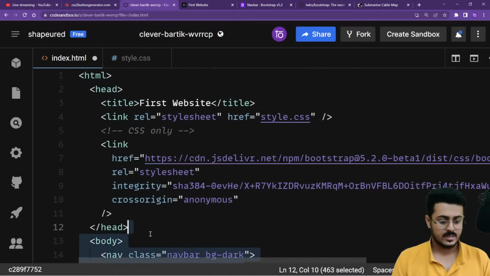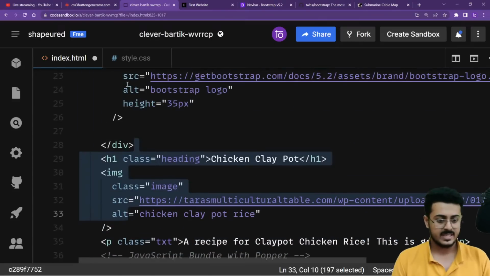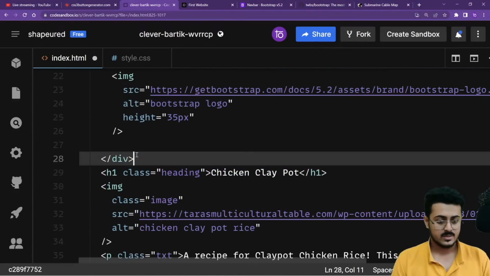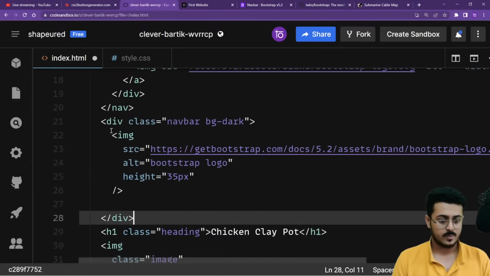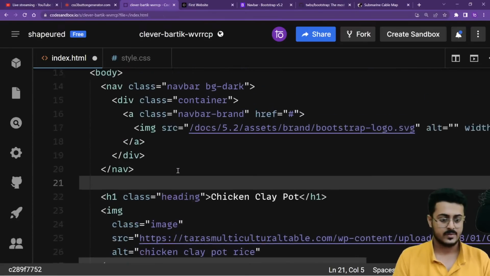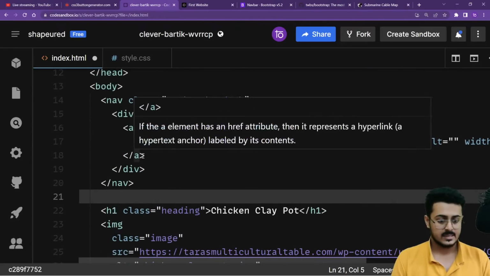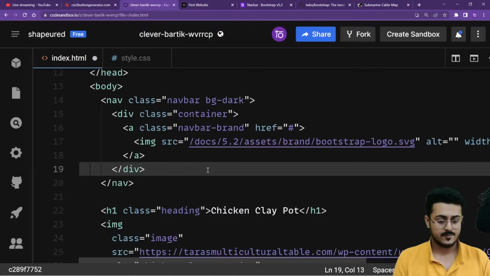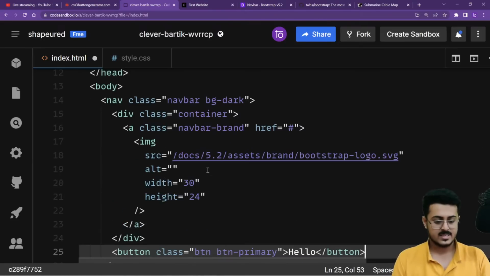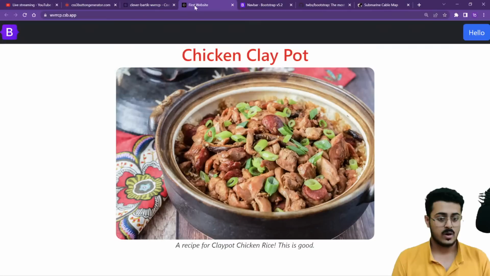Let's remove the navbar that we have created. Let's do that as well. So let's copy this entire thing, remove this from right over here, and let's put it up after this, I guess. Control S. Go back to our website, reload the page.